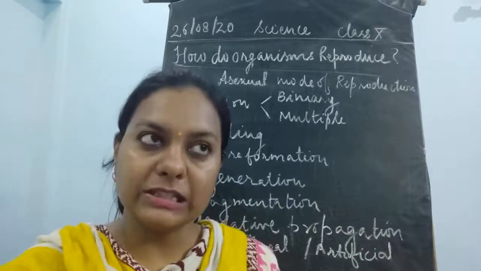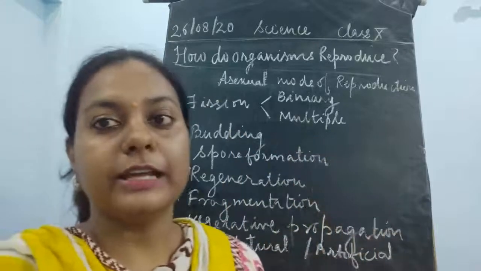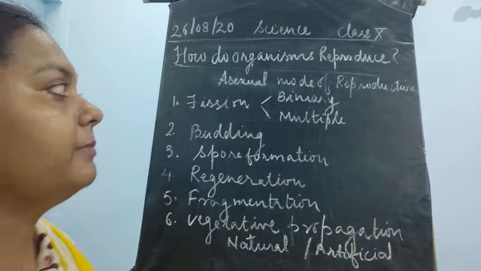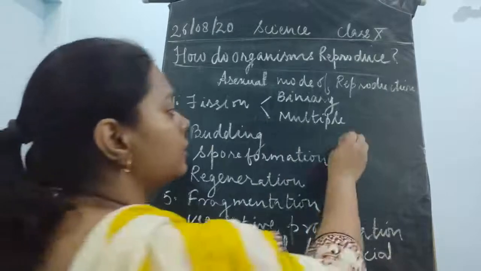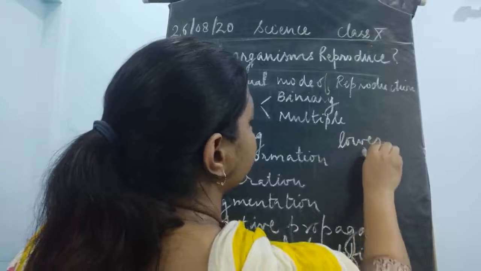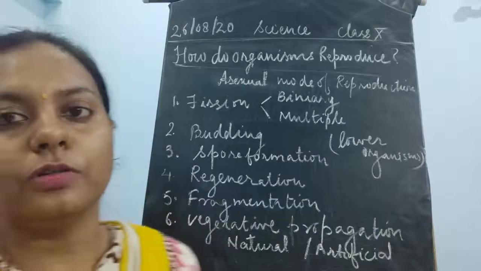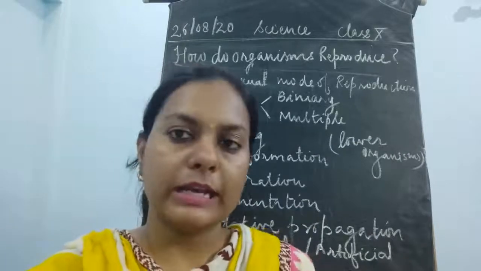Now, please remember that this asexual mode of reproduction takes place most of the time in lower organisms. What do you mean by lower organisms, children?